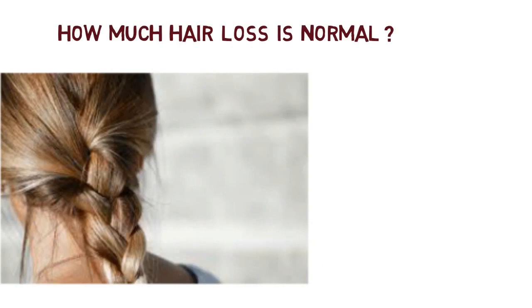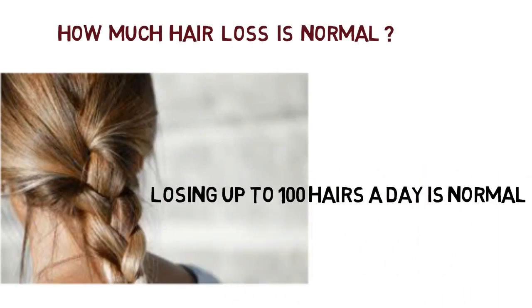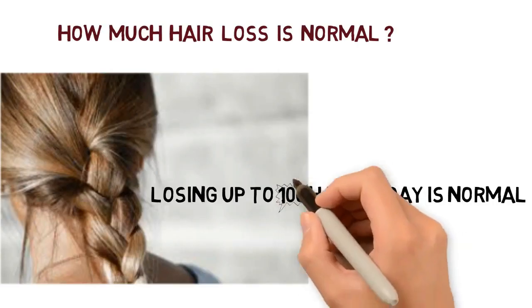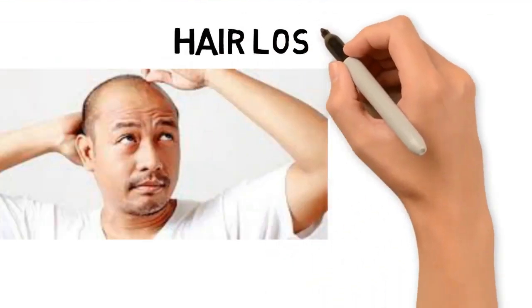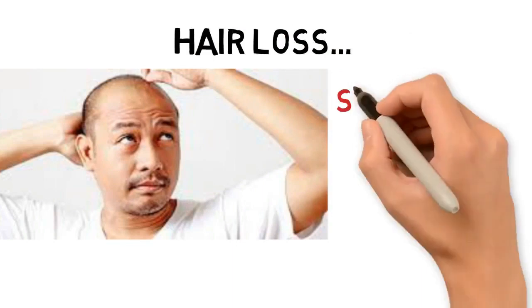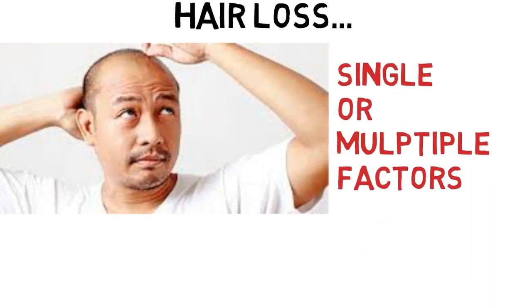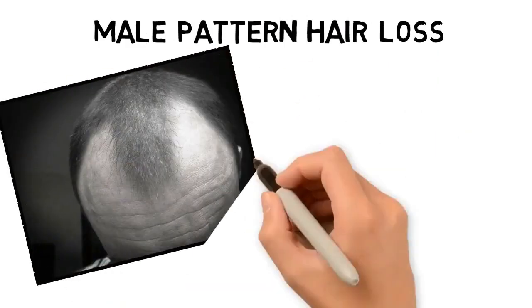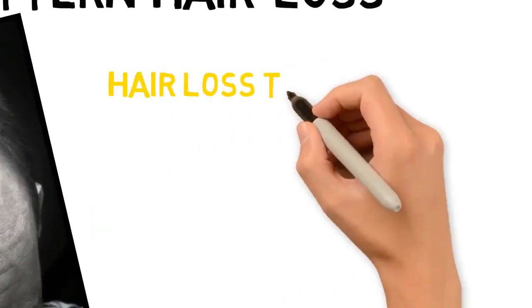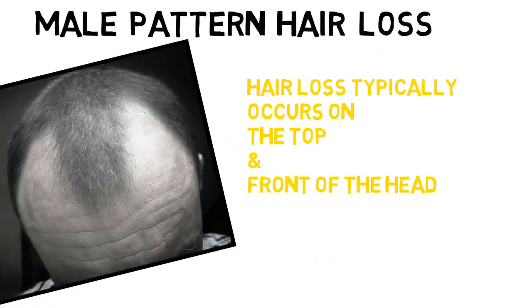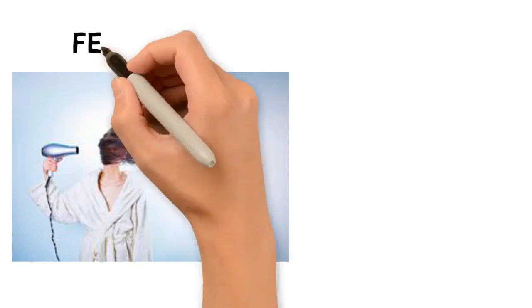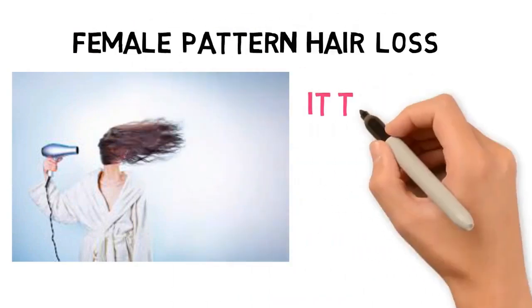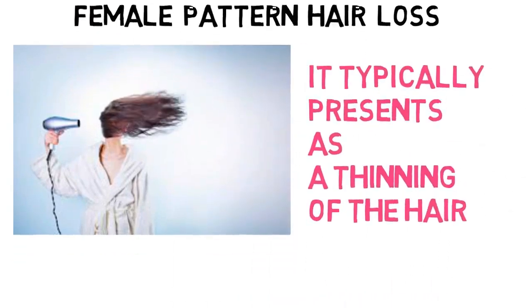Everyone loses some hair every day. Losing up to 100 hairs a day is normal. Hair fall may be because of one reason or a combination of two or more. There is a marked difference between male and female pattern hair loss. Male pattern hair loss typically occurs on the top and front of the head, whereas female pattern typically presents as thinning of the hair.